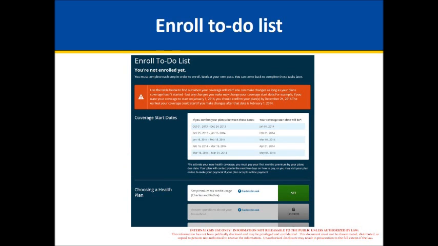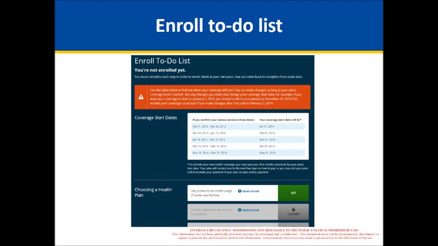So after the eligibility results, they get to the to-do list, and this page is like an instruction sheet. It gives you various steps to go through in order to enroll in a plan. The top part talks about different coverage start dates. Actually, that part is now gone, so my slide's a little out of date, because we're already almost to the very end of our open enrollment period.